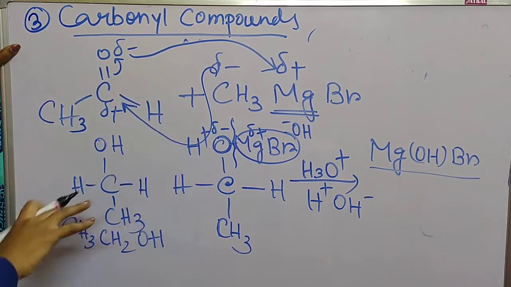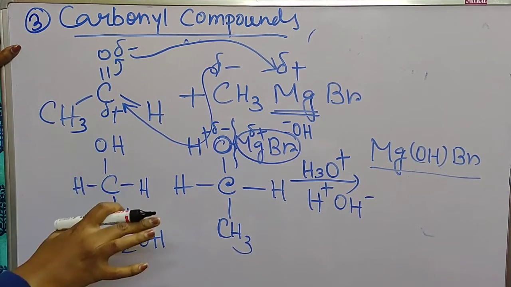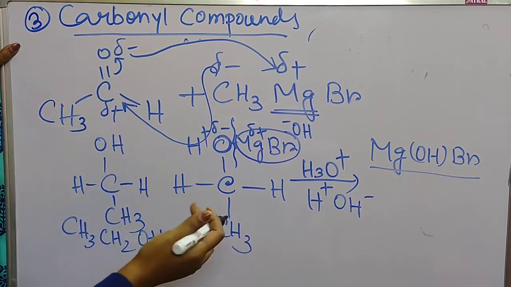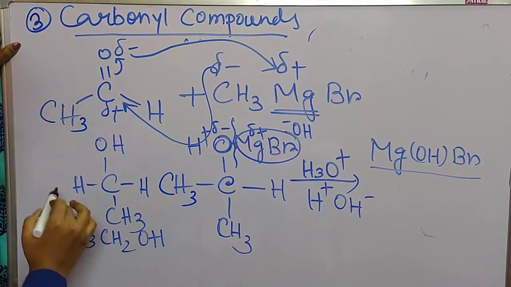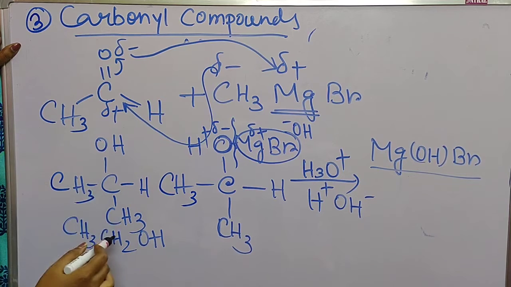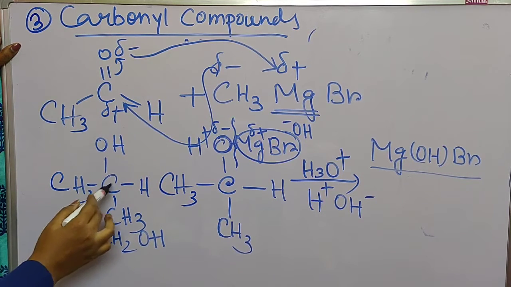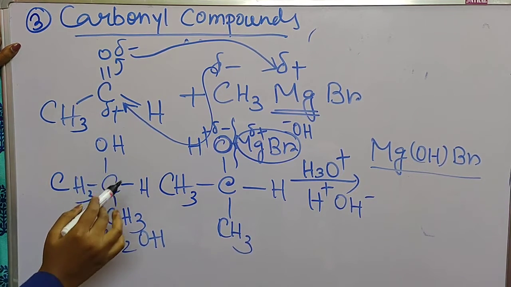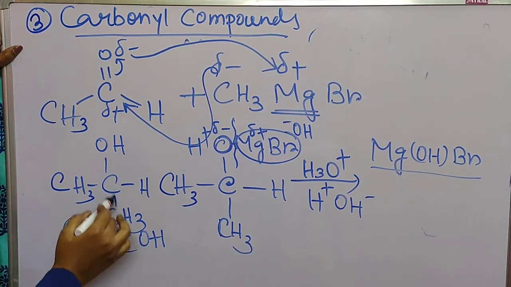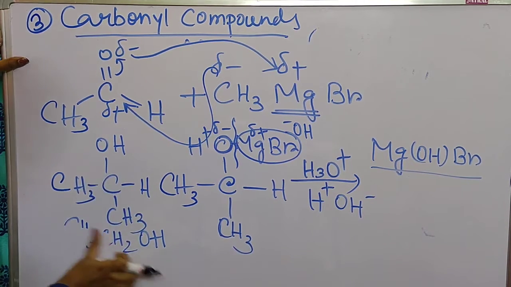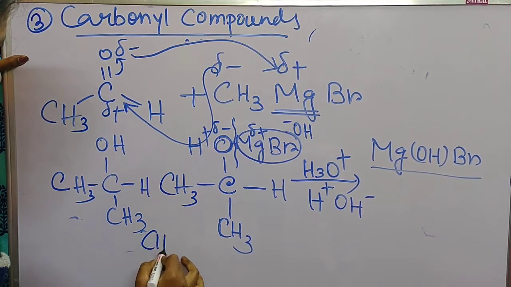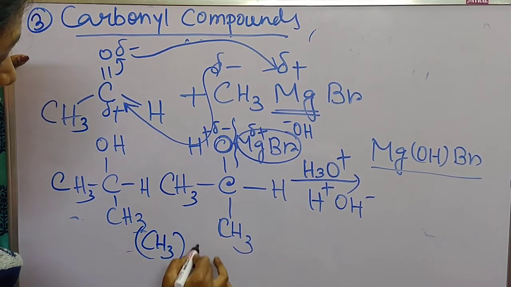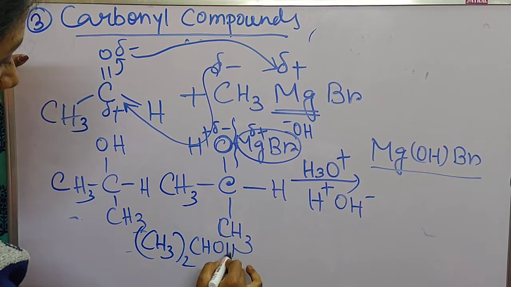Everything else remains the same, the mechanism is the same, just the compound will be different. At one place there will be one CH3, and in the product we are getting CH3CH(CH3)OH. That means this is called isopropyl alcohol.